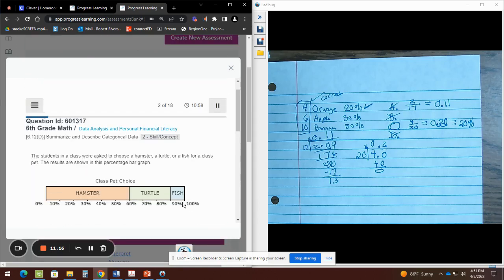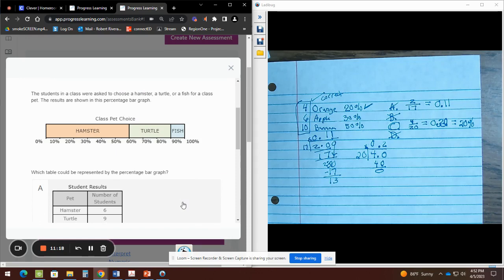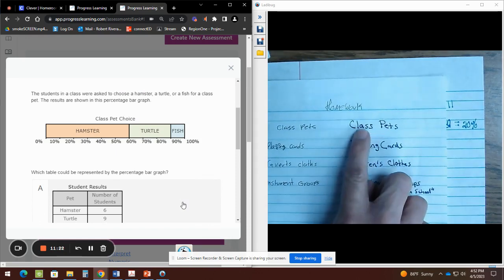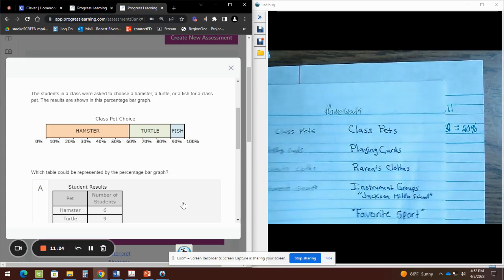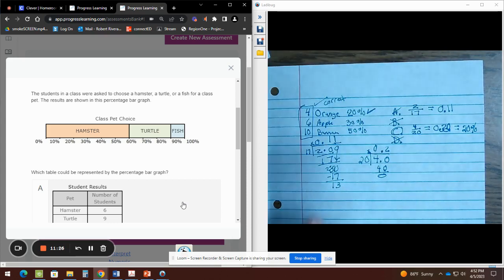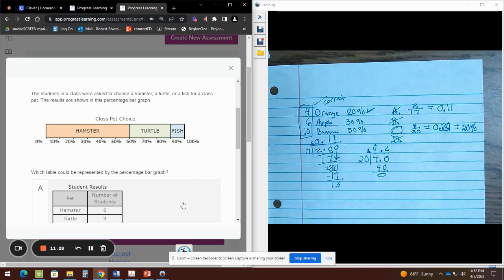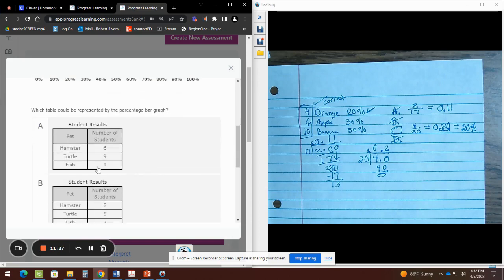Next, class pets. As I mentioned, class pets is for homework. Okay. So the way I did this one, that's the way you're gonna do that one. So you're gonna first figure out the percents of the hamster, turtle, fish, and then check which one matches.